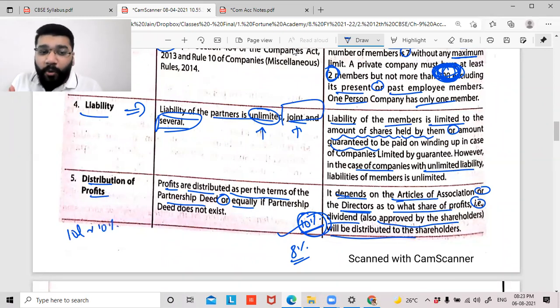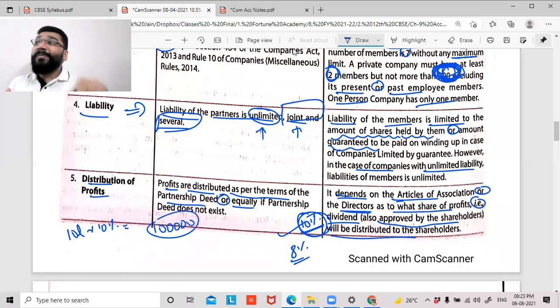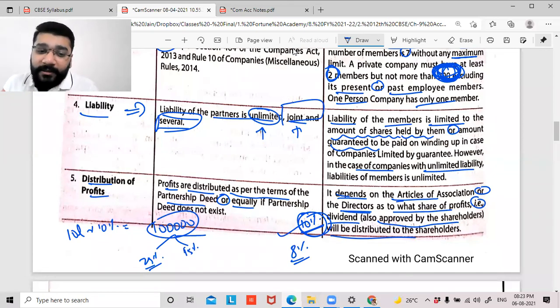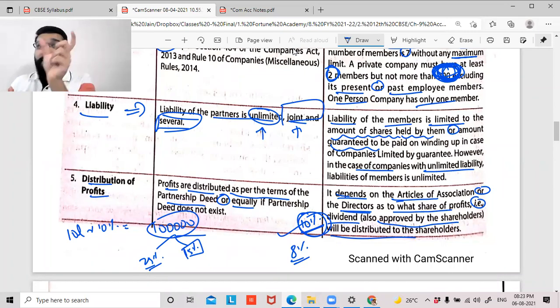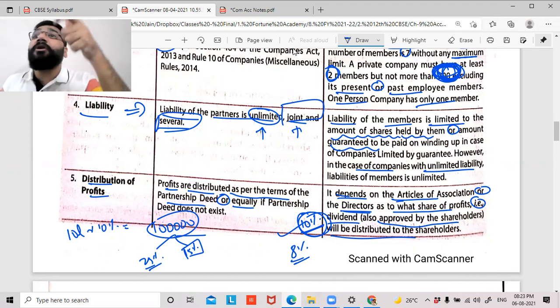In that 10%, we want to give as dividend 1 lakh rupees. Now this 1 lakh rupees will be given to you in the percentage of the shareholding you have. Let's suppose Bala Sarvesh is holding 25% of the shares. So 25% of this 1 lakh will be given to Bala Sarvesh as dividend. Let's suppose Snehal is holding 15% as the shareholding, which means he has contributed 15% of capital. So 15% of this profit that has been proposed, Snehal will get his share of dividend.